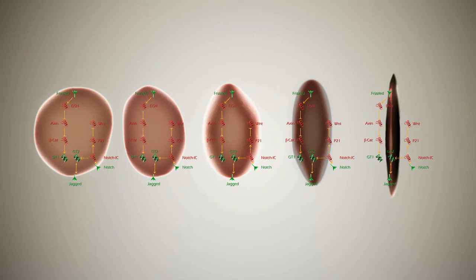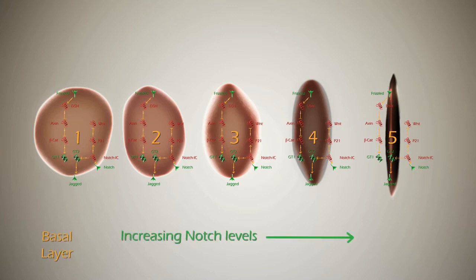Five identical keratinocytes labelled cell 1 to cell 5, representing the mammalian epidermis, can be used to mimic a different layer of skin cells. The left side of the model represents lower layers of the skin and the right side represents higher layers. The leftmost cell is part of the basal layer where the level of Notch receptor is lower than in the suprabasal layer.